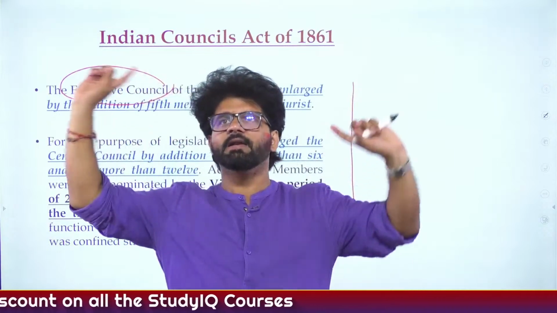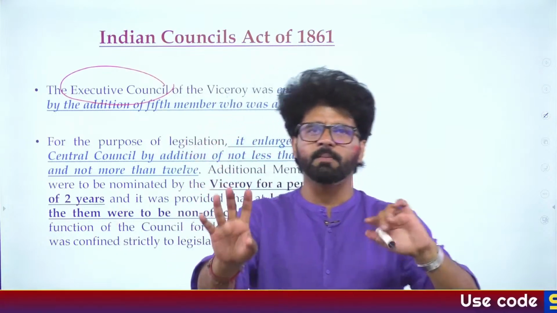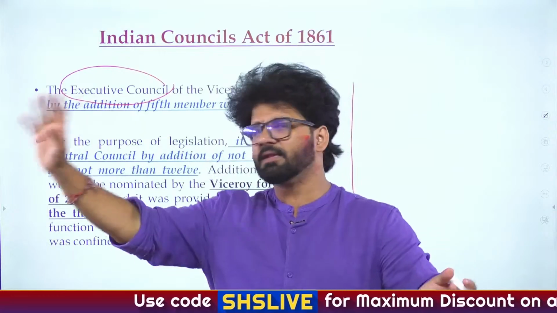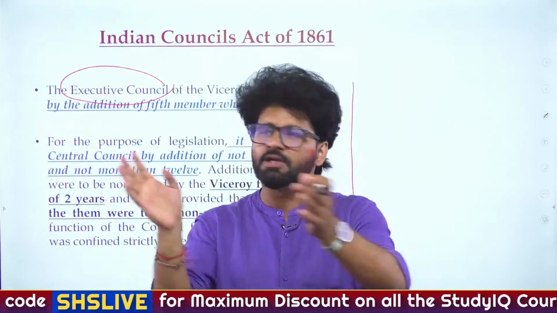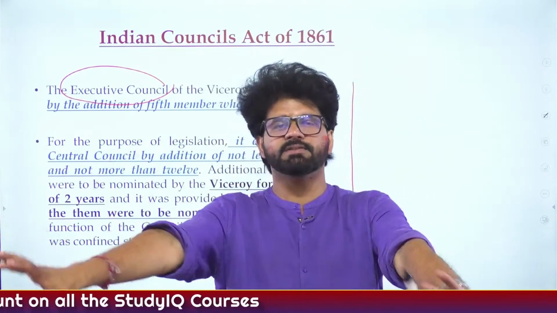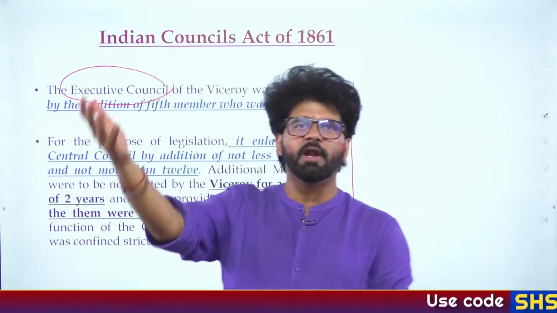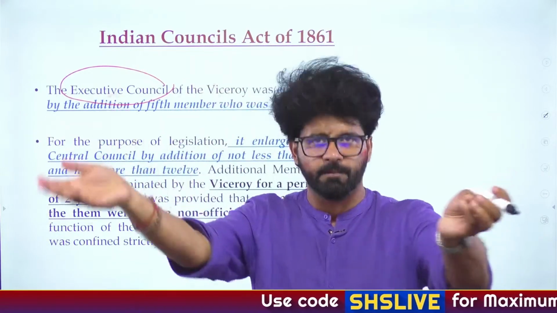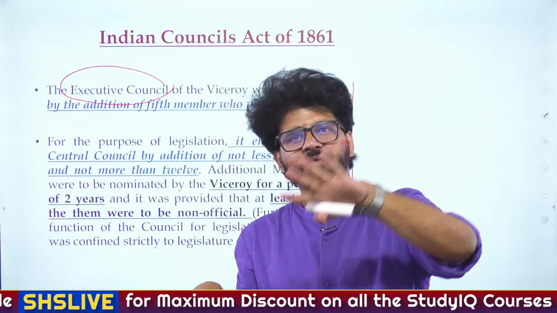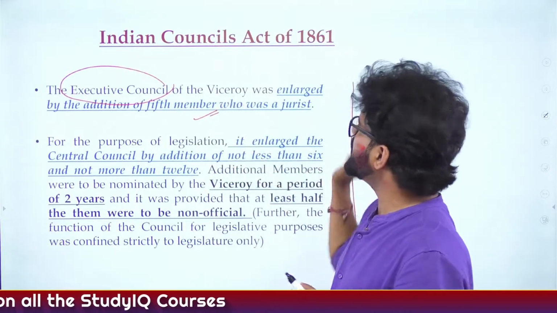When we started our discussion yesterday, under the Regulating Act 1773, the Governor General's Council had 4 members, and Warren Hastings had issues because if 3 members say something, and Warren Hastings and other members say something else, they will go against Warren Hastings and his voice will not be heard. Then in 1784, under Pitt's India Act, the Governor General's Council was reduced to 3 members. Then we saw the 1813 Act, Lord Macaulay became the 4th member, but without any voting rights. He can say stuff. Then 1853, a full-time 4th member. And now you are seeing a 5th member in the Executive Council.